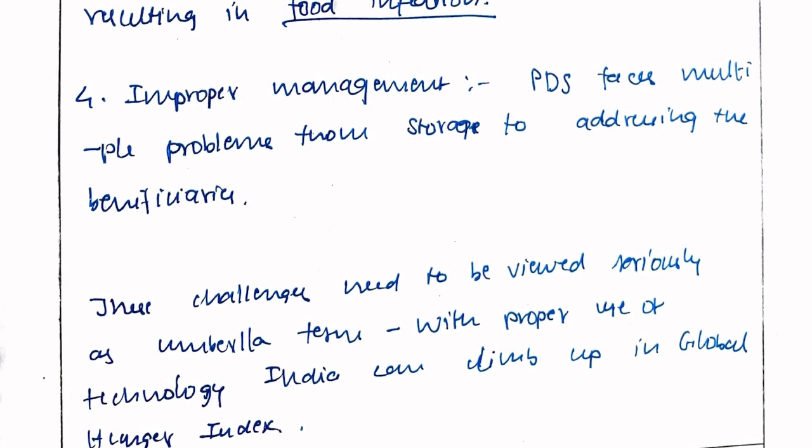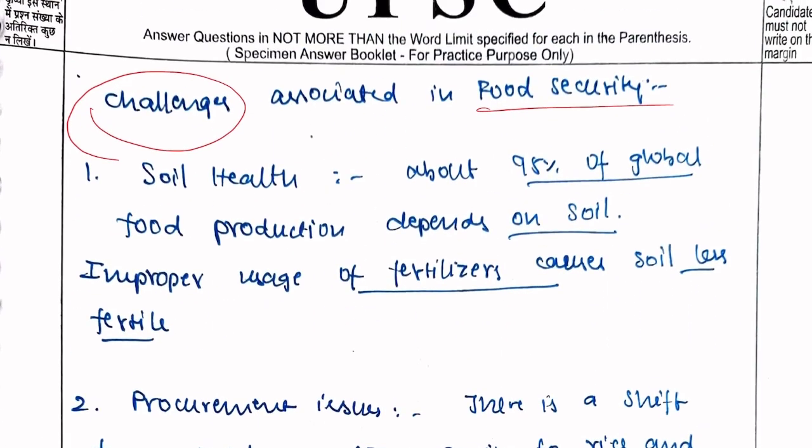But okay. Your conclusion is fine. These challenges have to be viewed seriously. With proper technology, India can improve in the global hunger index. Again, the question is about food security. You are concluding with the global hunger index. So this is an average answer.